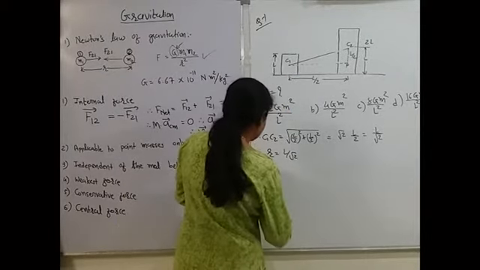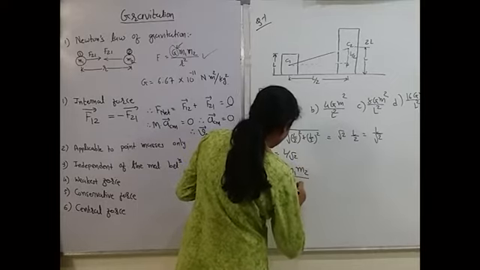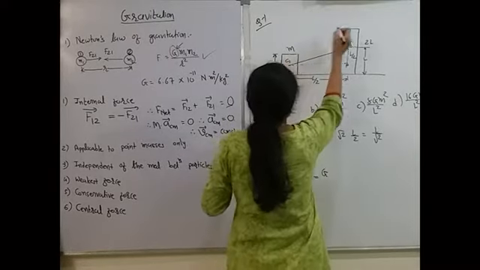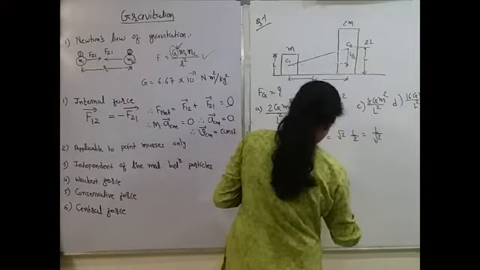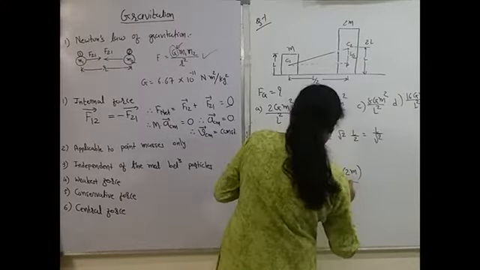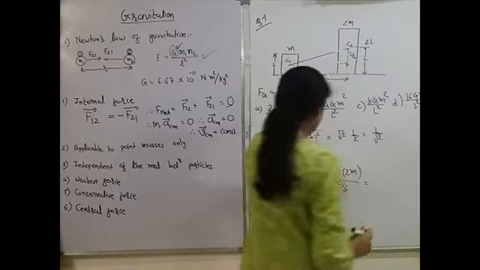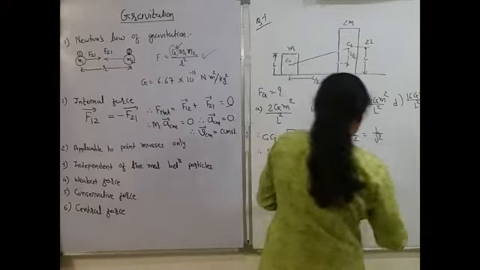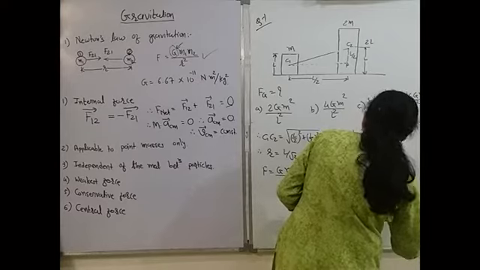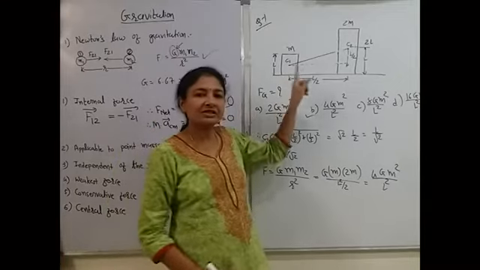So now gravitational force F is equal to G m1 m2 upon r square. So this is G. m1 is m. In your question it is given this is m, this is 2m. So m 2m upon r square will be L square by 2. So this 2 will go over here. So 2 2s are 4. 4Gm square upon L square. So this is your correct answer. Okay. So this is the concept.